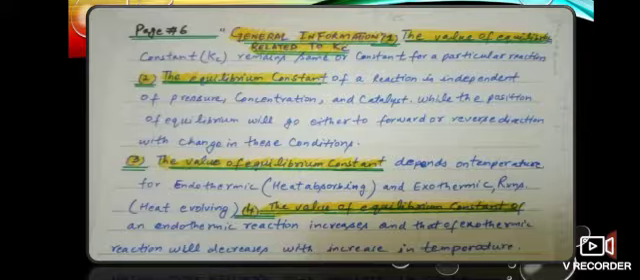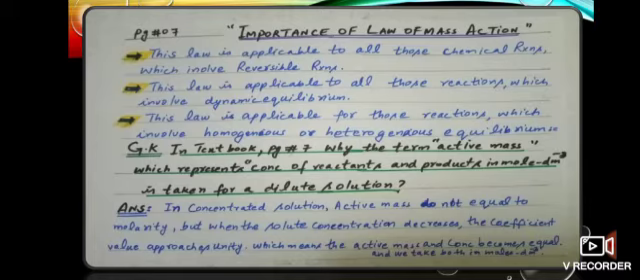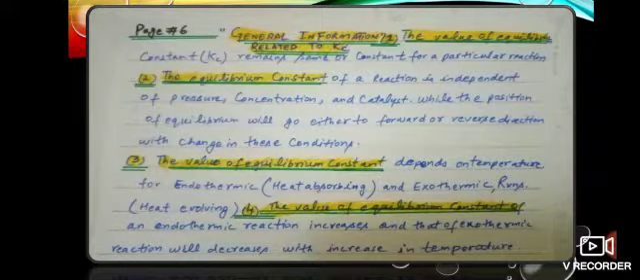Point number 4, the value of the equilibrium constant of an endothermic reaction increases, and that of an exothermic reaction decreases with an increase in temperature. Suppose I discuss in detail, if a reaction is exothermic, it means the amount of the product is greater than the amount of the reactant. So an increase in temperature will move the reaction in the reverse direction, decreasing the amount of products and increasing the amount of reactants to make them equal. While if we decrease the temperature, the opposite will be the case.